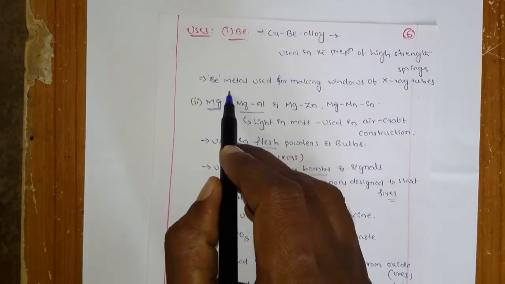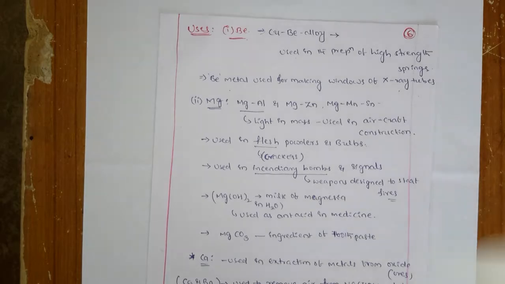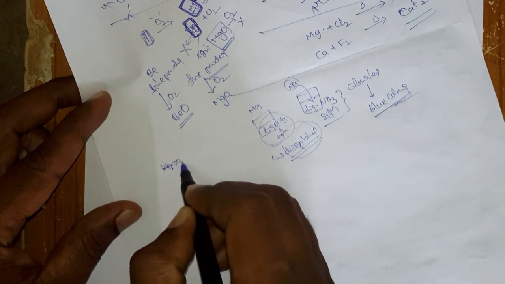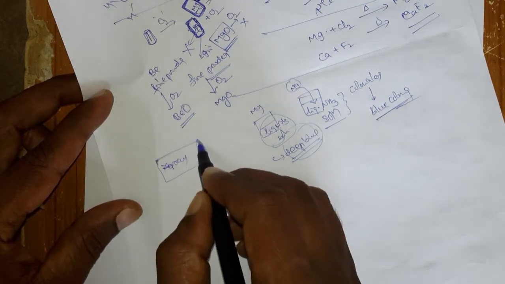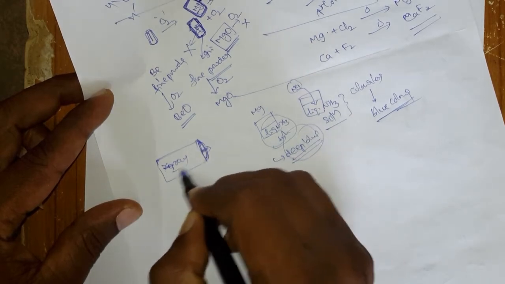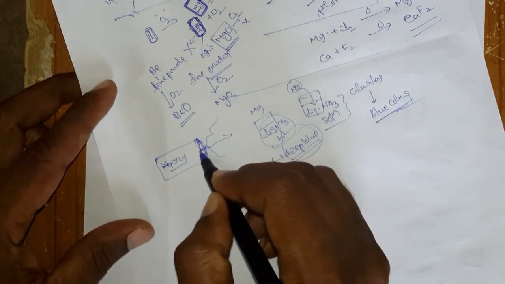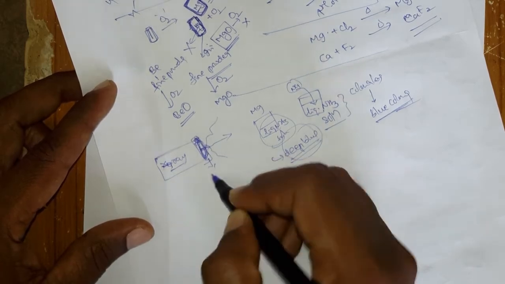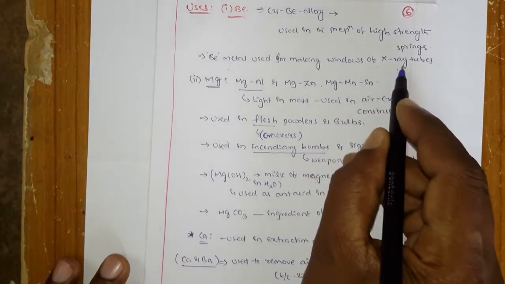Similarly, beryllium metal is used for making the windows of X-ray tubes. Generally in some instruments we generate X-rays, and that has a filament, and the filament has a particular window. This window should be special because it should not stop or deviate the X-rays. They have to go straight and it should not absorb any X-rays. That is the reason you need a specific window here, so they use beryllium metal to make the windows of X-ray tubes.